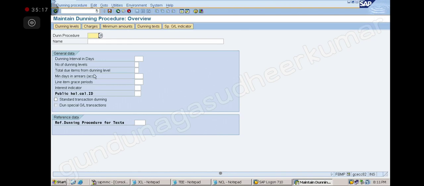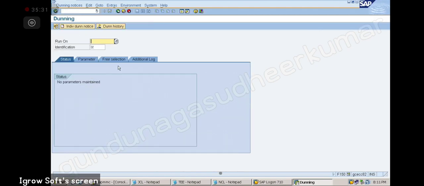1, 2, 3, 4. All these things you have to create one by one. Now, the same way you have F150, right? To run the dunning. To run the dunning, you see it's looking like APP, no? Status, parameters, pre-selection, additional log, right? But it is not APP, you see it is dunning. Same like run on, identification, parameters, everything will be same. So first we will have to do the configuration, then we will run the dunning.